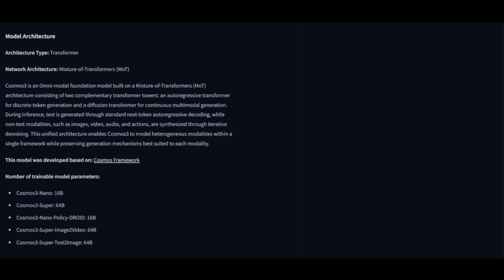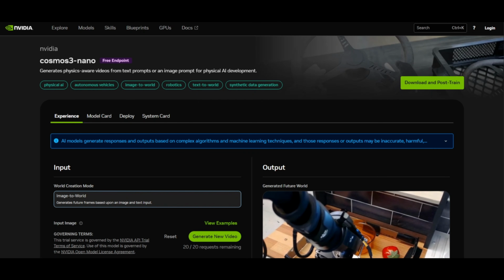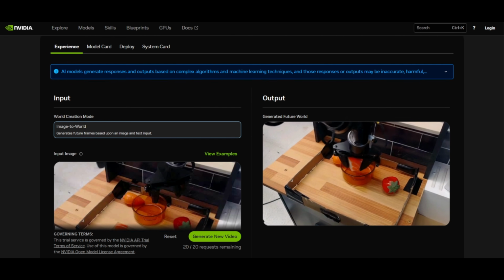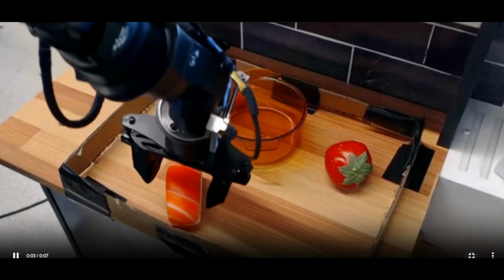The architecture is called Mixture of Transformers. In other words, 2 transformer towers working together. An auto-regressive transformer for discrete outputs like text, and a diffusion transformer for continuous outputs like video, images, and audio. Cosmos3-Nano specifically is designed for high-quality video and action reasoning in fractions of a second.